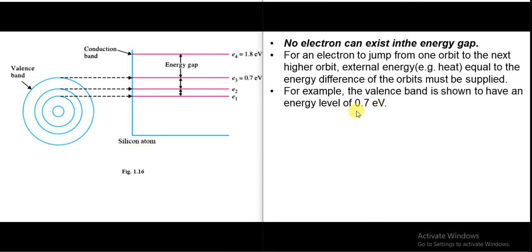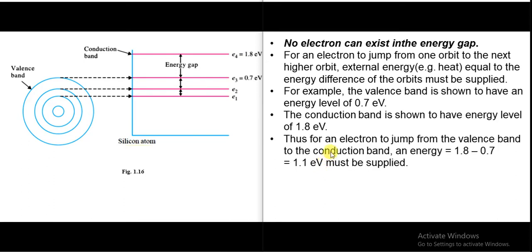For example, the valence band shown here has an energy level of 0.7 electron volt, and the conduction band has an energy level of 1.8 electron volt.